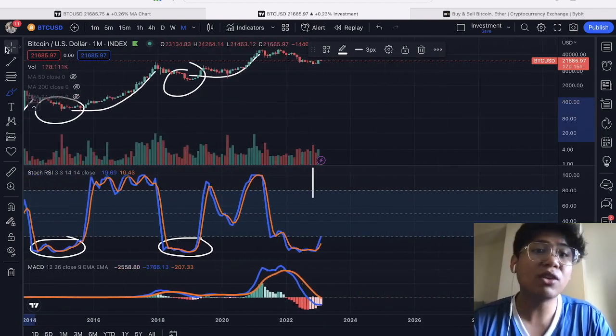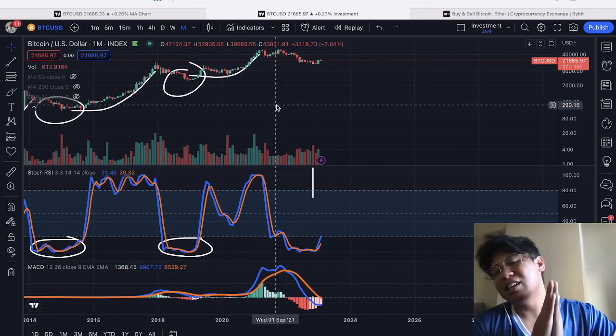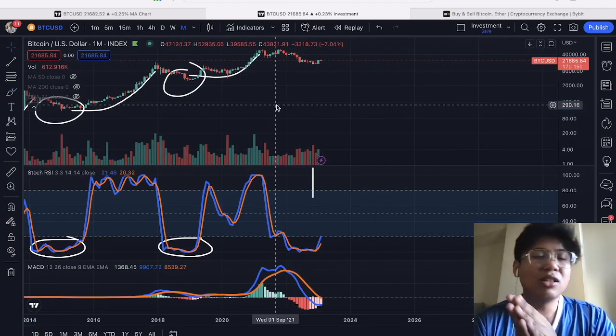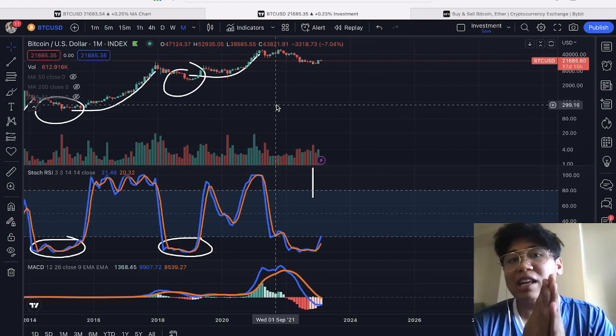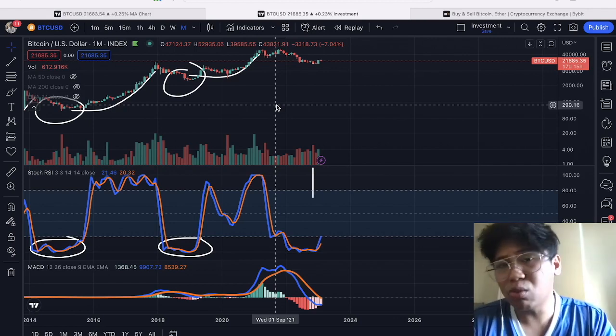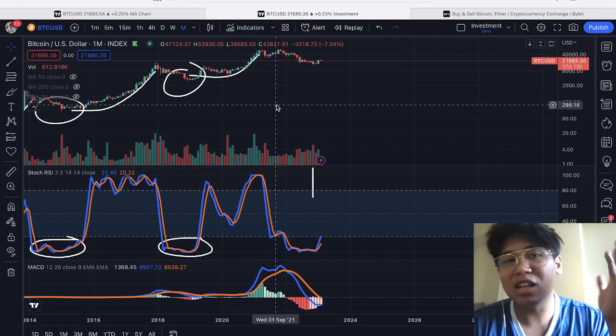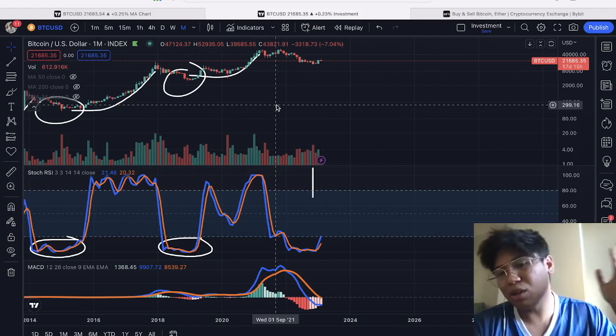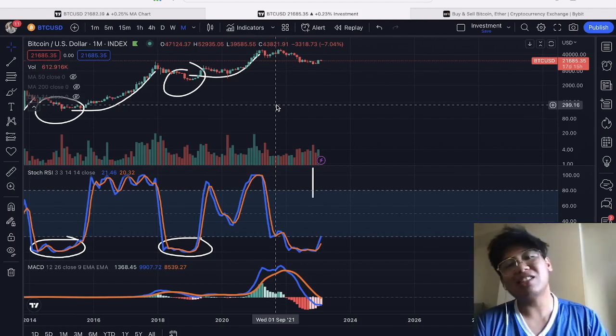So right now, we are at that similar area and I'm actually getting ready for this. My spot wallets are all filled up now. I'm getting ready for this bullish movement whenever we see it play out. And this is actually a very good sign.